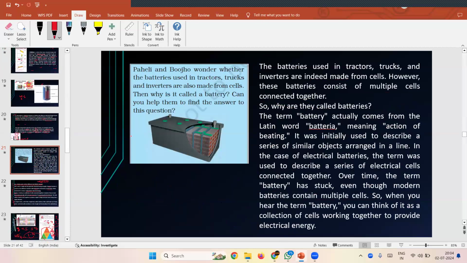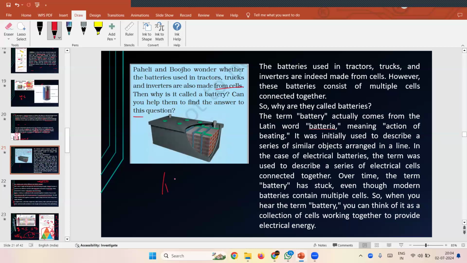Yes, ma'am. So the batteries are used in tractors. Paheli and Bojo wonder whether the batteries used in tractors, trucks, and inverters are also made from cells. Then why is it called a battery? Can you help them find the answer to this question?